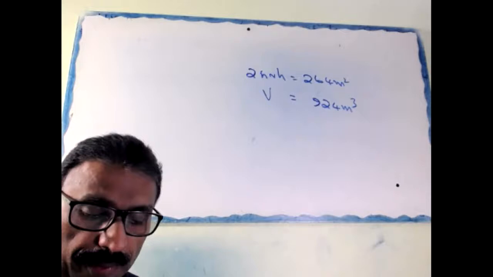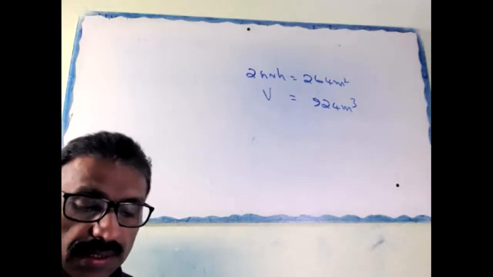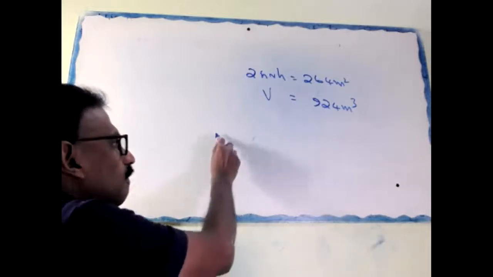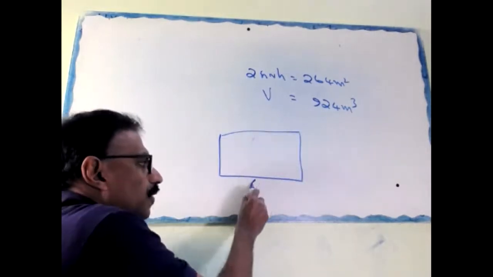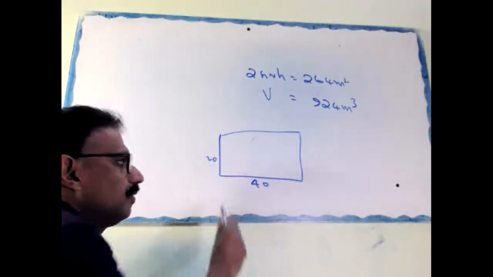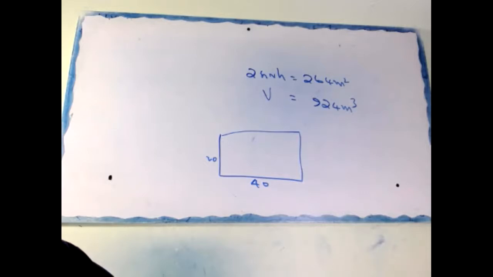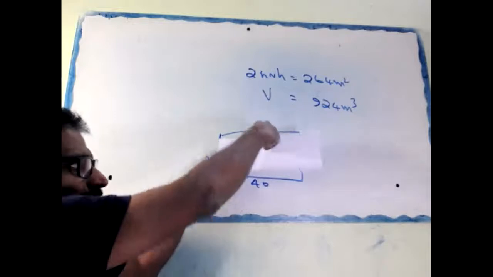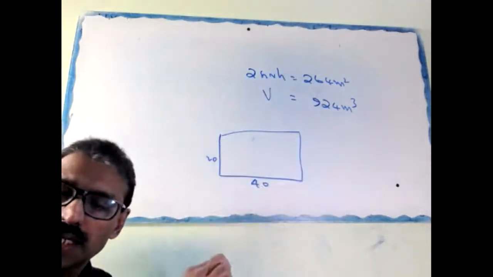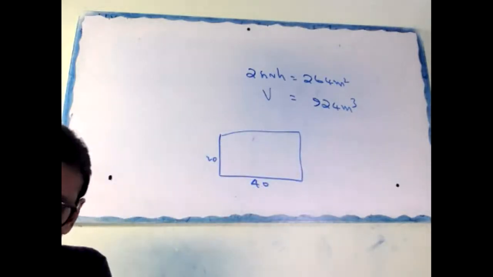A rectangular sheet of paper, 40 centimeter into 22. So we want the height is 40. Height 40 means rolling this way. Keep the height as 40.